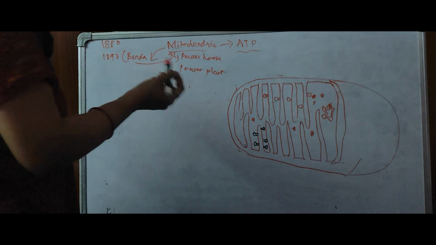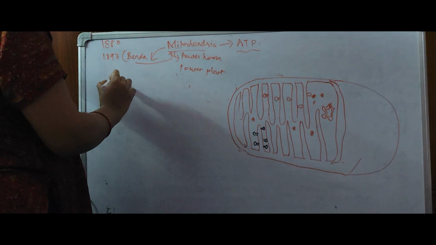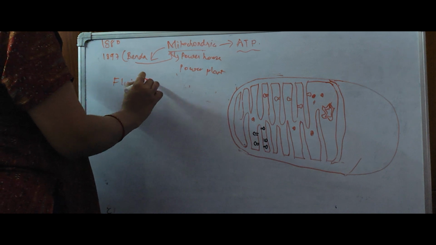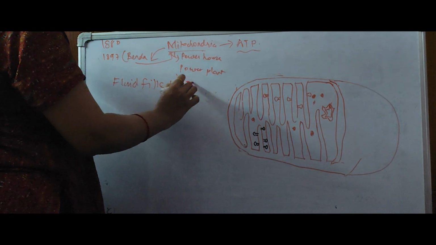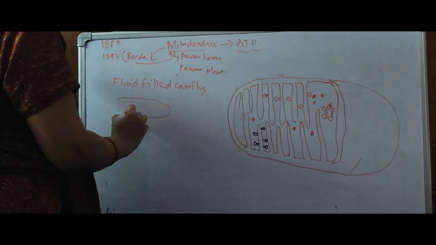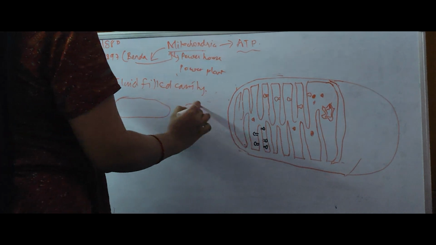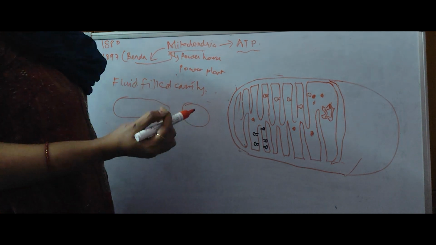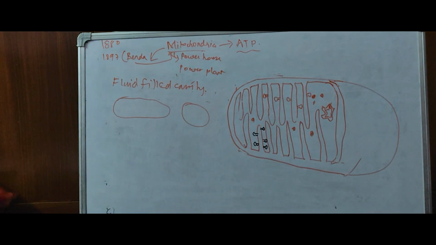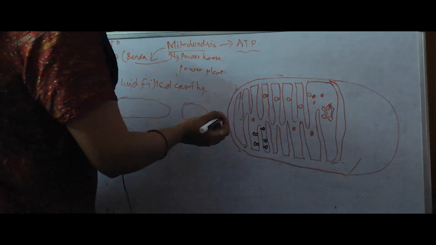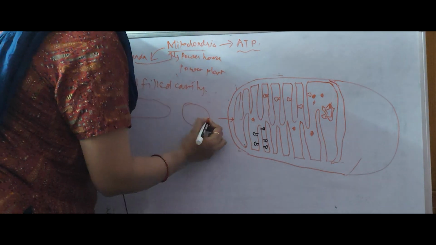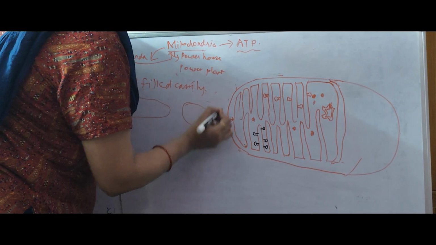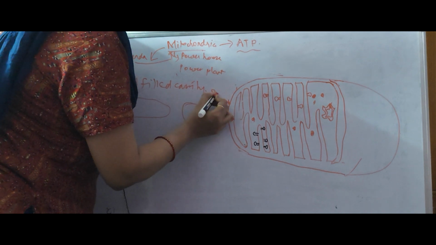Now this mitochondria is actually a fluid filled cavity. It is a cylindrical shaped, or you can say spherical shaped structure, and this structure is double membrane. It is enveloped by a double membrane. It contains two membranes, inner membrane as well as outer membrane. Let us see where the inner membrane is. This inside here is the inner membrane, and here on the outer side is the outer membrane.